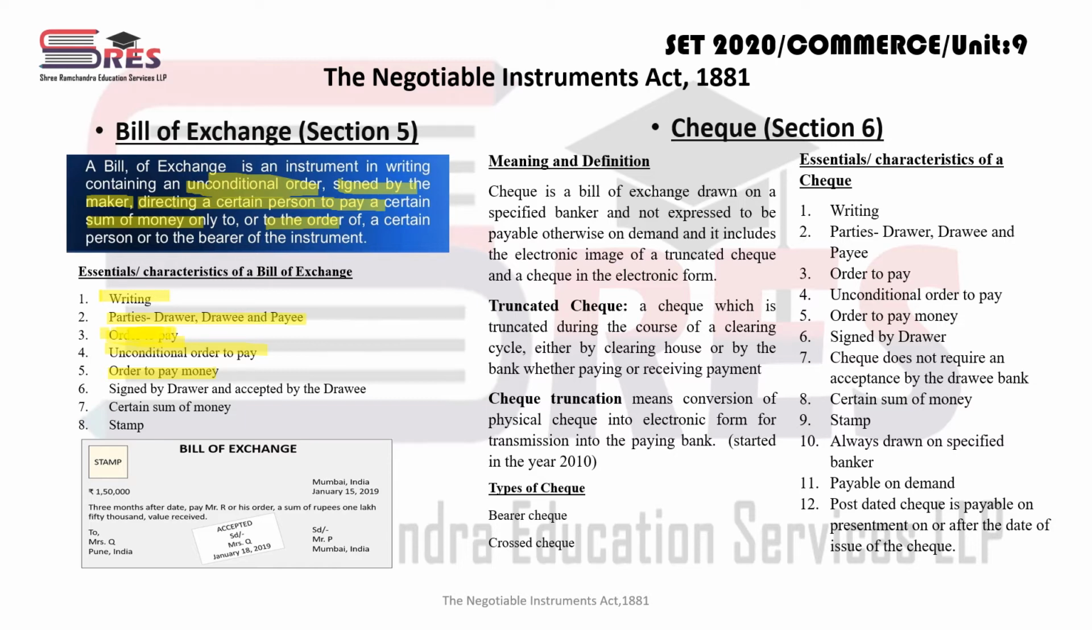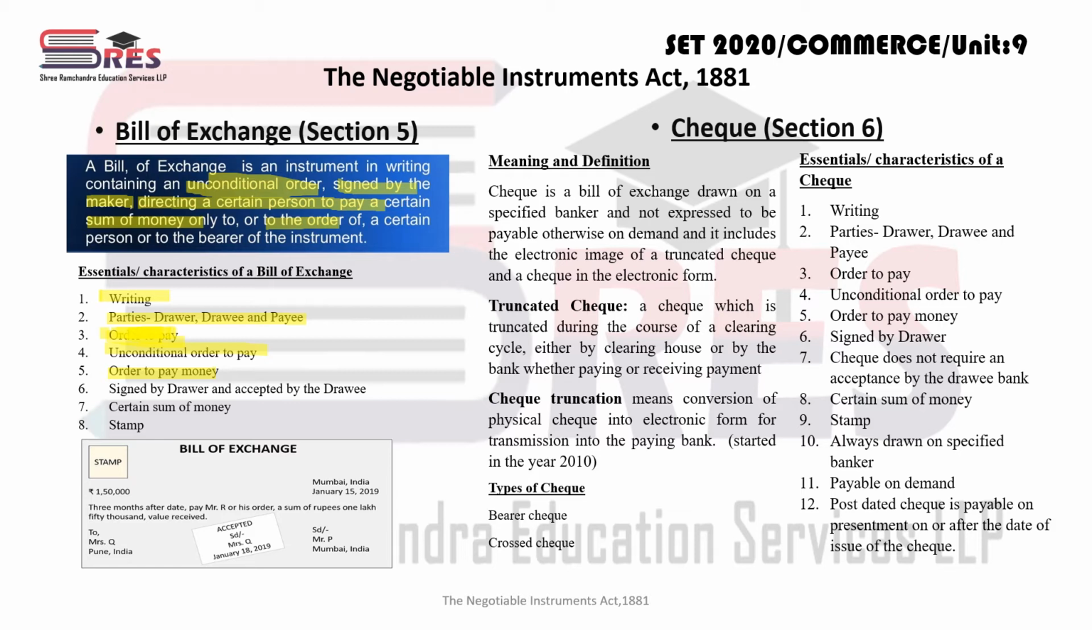Bill of exchange: who is the maker of a bill of exchange? The drawer. Who is the drawer? The seller. And the buyer? The drawee. And in a promissory note, who is the maker? Always the buyer, right? Because the buyer promises, "Give me goods on credit, I will pay you." But in a bill of exchange, the seller gives the order: "I am selling you goods on credit, but you have to pay me on so and so date," right?